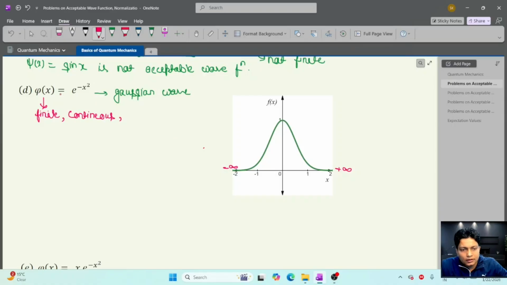Now, the derivative of this wave function is also finite and continuous, because minus 2x comes here and e to the power minus x square is present there. So this is also finite and continuous. This means that the derivative of phi x is also finite and continuous.